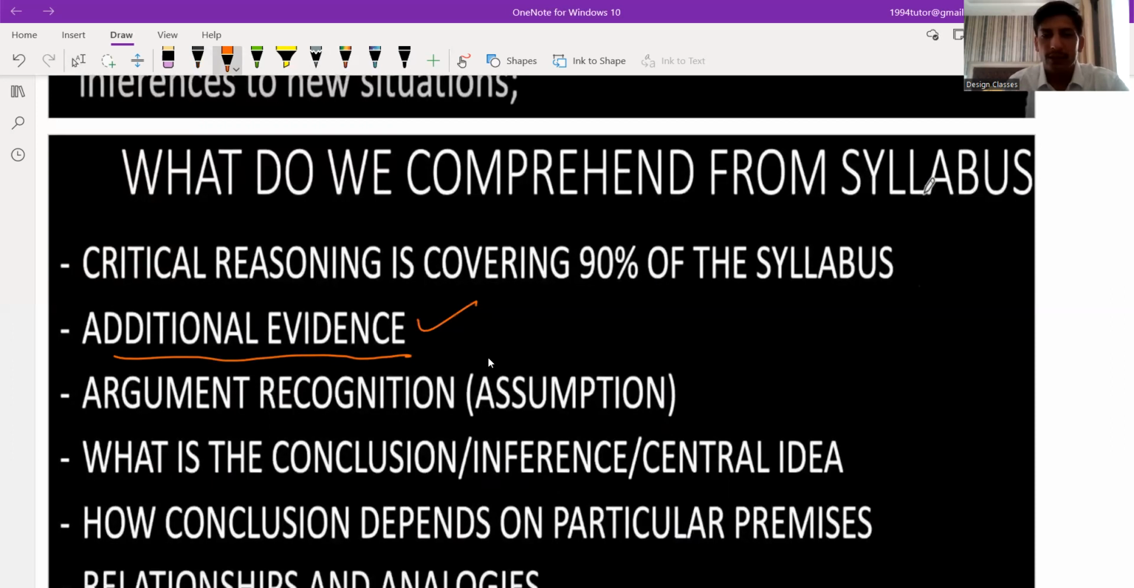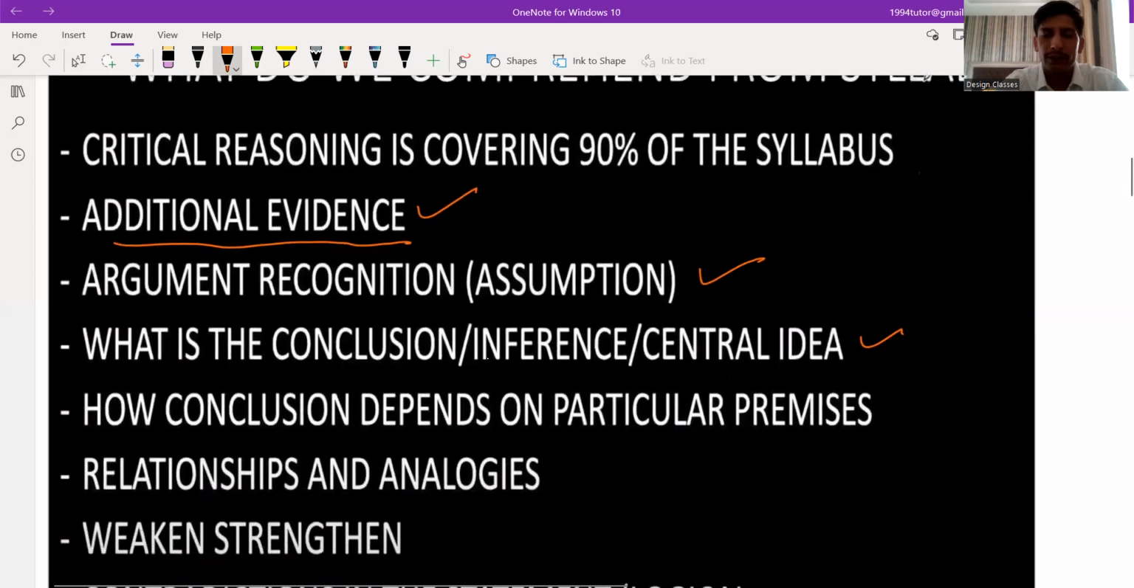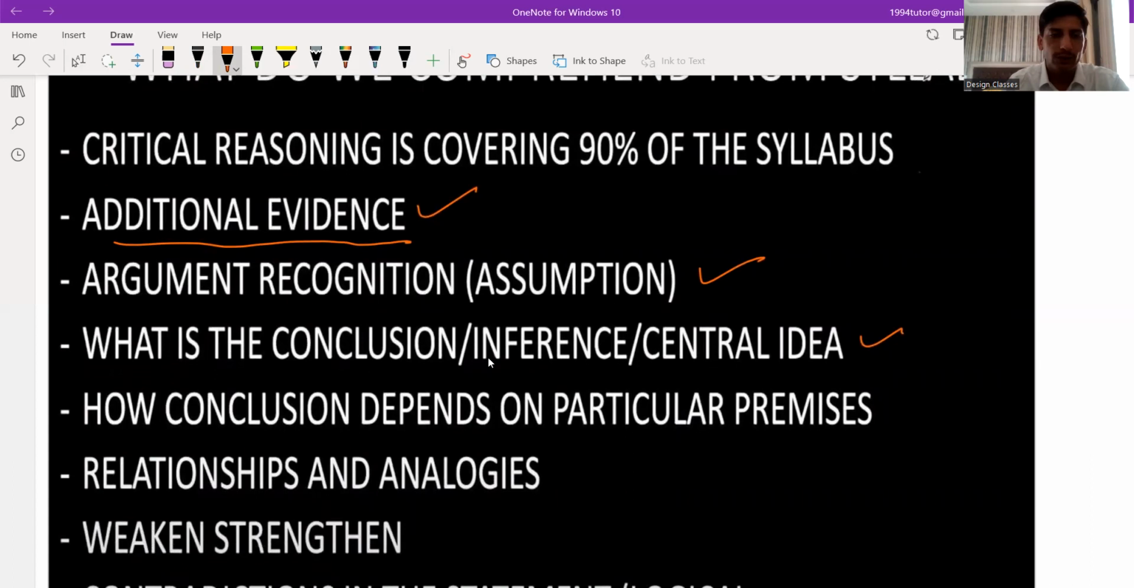Argument recognition or assumption: after reading the passage, we have to assume something. There is a question based on assumptions. There will be 4 assumptions, and we have to find out what we can assume after reading the passage and getting the idea. It can be about the conclusion, it can be about the inference, and it can be about the central idea. What is the central idea of the passage? These are the questions. Then, how a conclusion depends on particular premises. As I told you, premises are basically the facts which can lead us to our conclusion. Relationships and analogies is also one of the important parts.